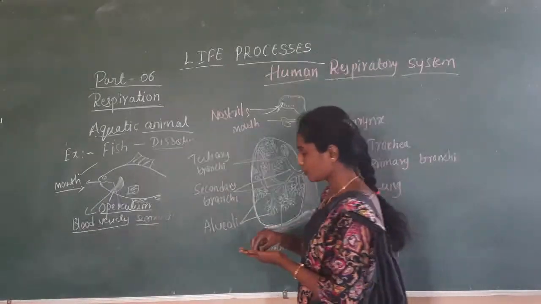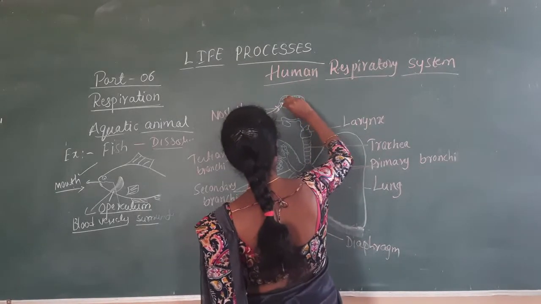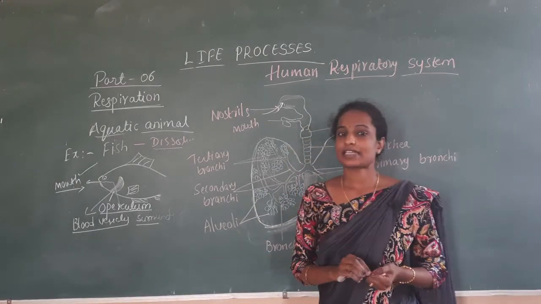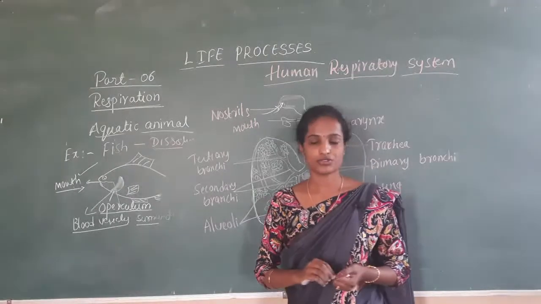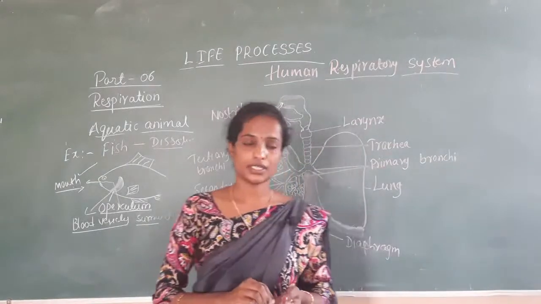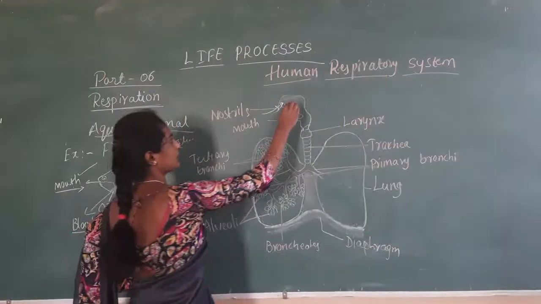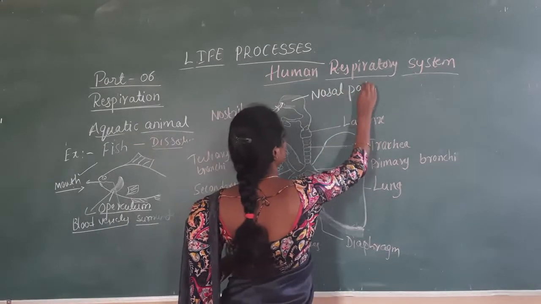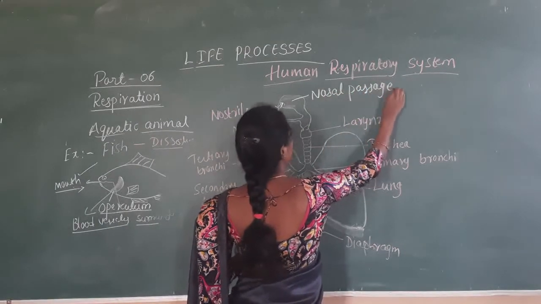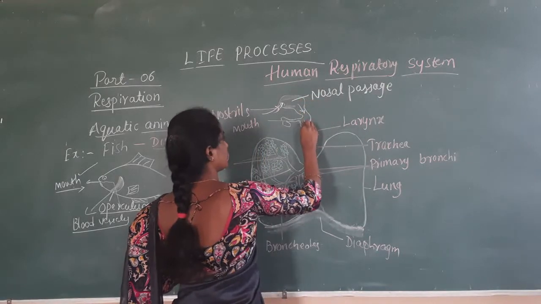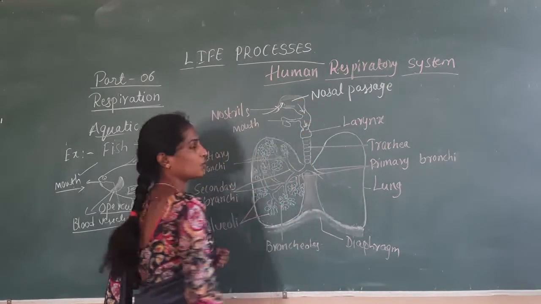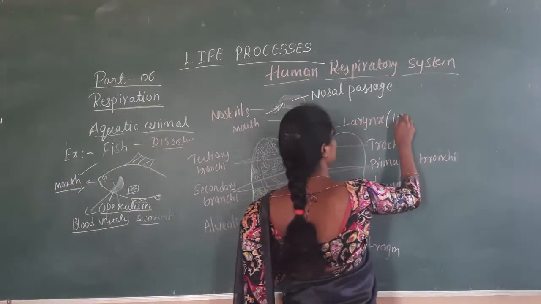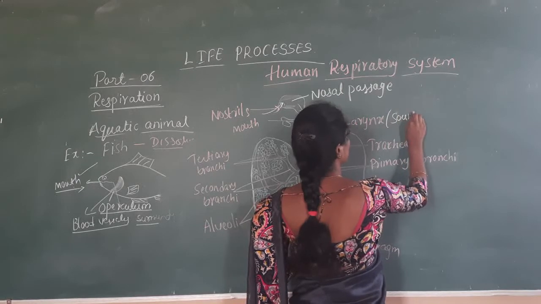And also this nasal passage is covered by mucus which traps the microorganisms present in the air which we intake. From the nasal passage, the air enters the throat region, where we can see the larynx, which is also called the sound box.